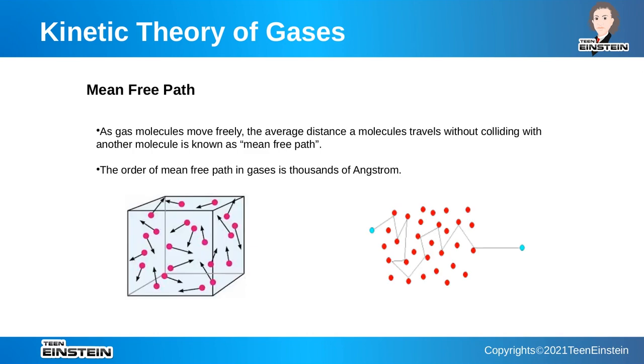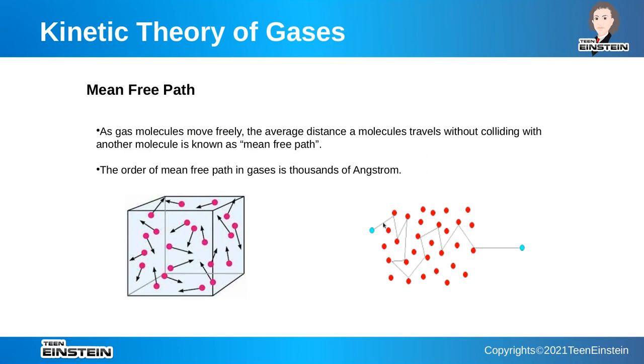Consider a gas enclosed in a container. You can see that the gas molecules are free to move in random directions. Now, if one molecule strikes another, the distance a molecule travels without colliding is known as free path.